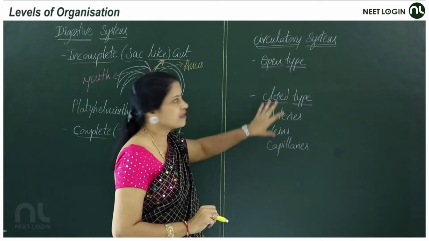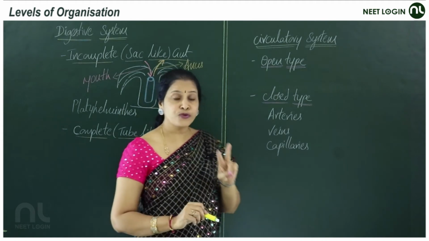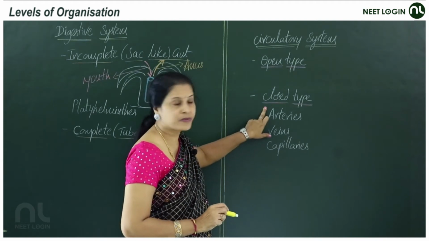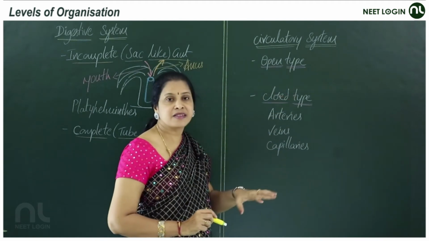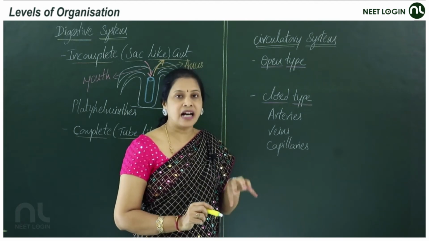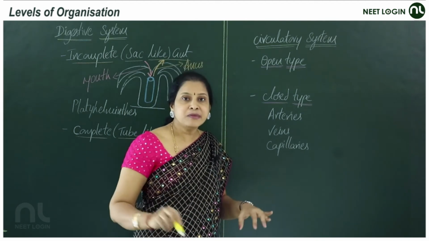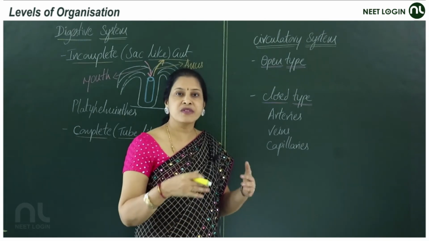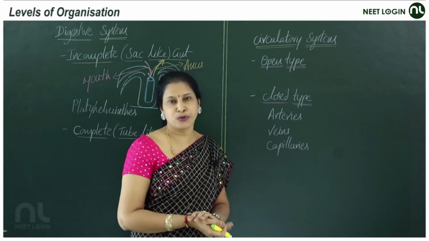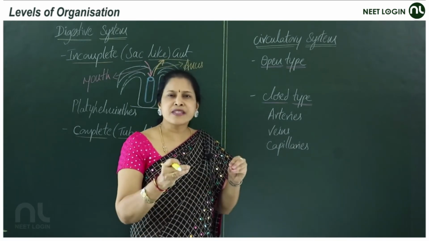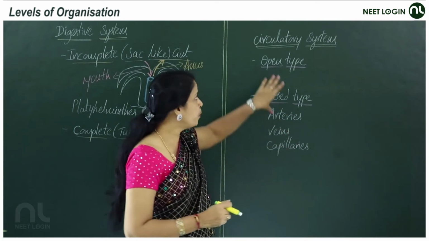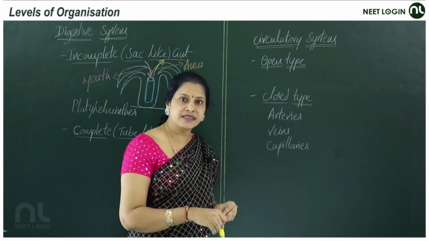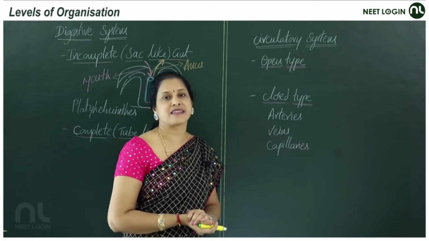Circulatory systems. The circulatory system is also of two types, the open type and the closed type of circulatory system. In the open type of circulatory system, the blood pumped by the heart flows in between the cells and the tissues. Means here the cells and tissues will take a bath in the body fluids, I mean the blood. In simple words, in the open type of circulatory system, the blood flows both in the vessels and also in the open spaces.